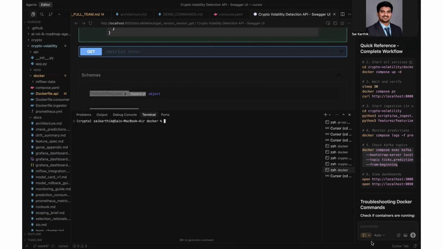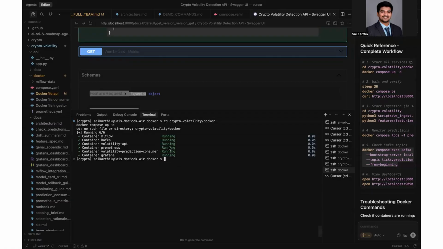I'll demonstrate our crypto volatility detection system, a production-ready AI service that predicts Bitcoin volatility spikes in real time with just 45 milliseconds latency. Starting all services is simple. One command launches six services. By running the Docker command, I would be launching all the services.